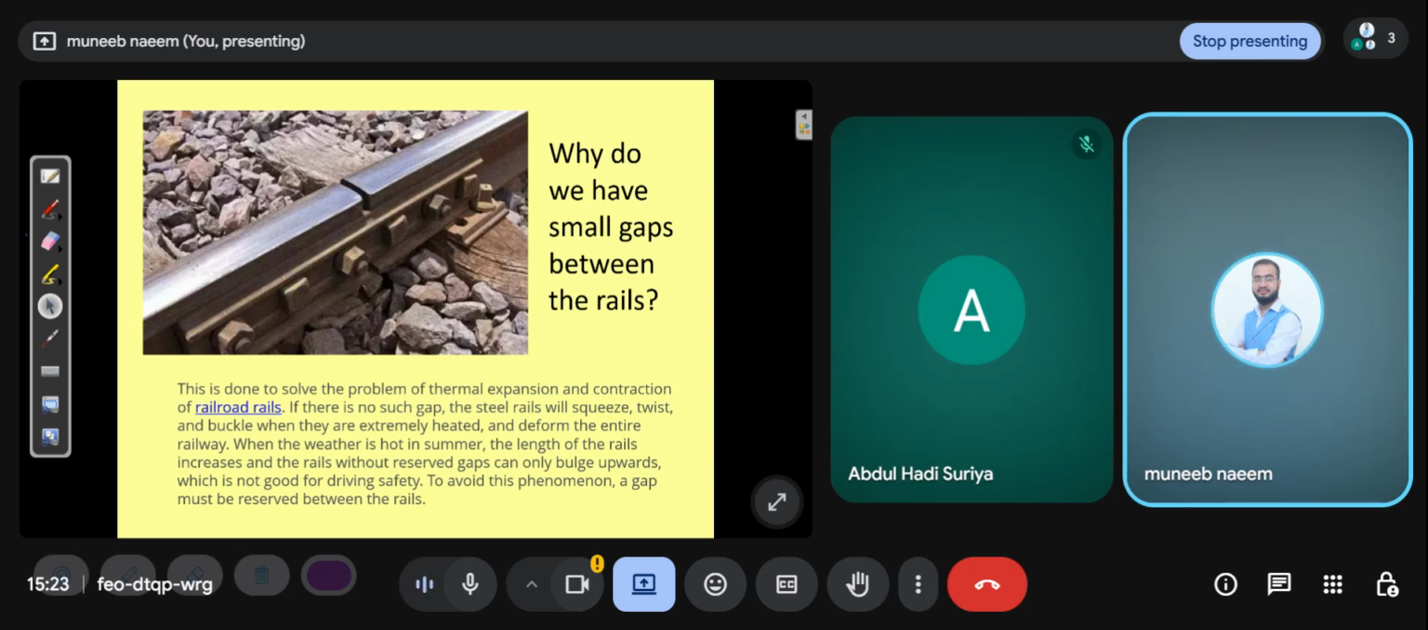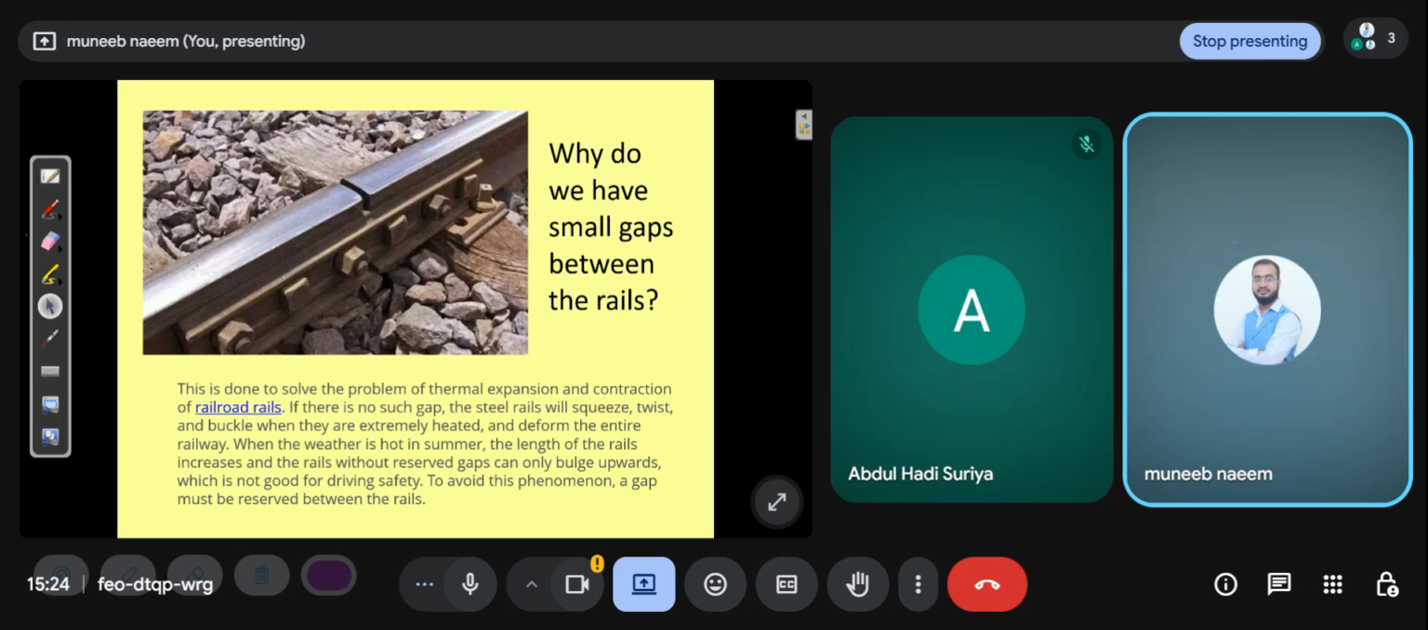If they don't leave the gap, the track will break. This is done to solve the problem of thermal expansion and contraction of railroad rails. If there is no such gap, the steel rails will squeeze, twist, and buckle when they are extremely heated and deform the entire railway. When the weather is hot in summer, the length of the rail increases and rails without reserved gaps can only bulge upwards, which is not good for driving safety. To avoid this phenomenon, a gap must be reserved between the rails.